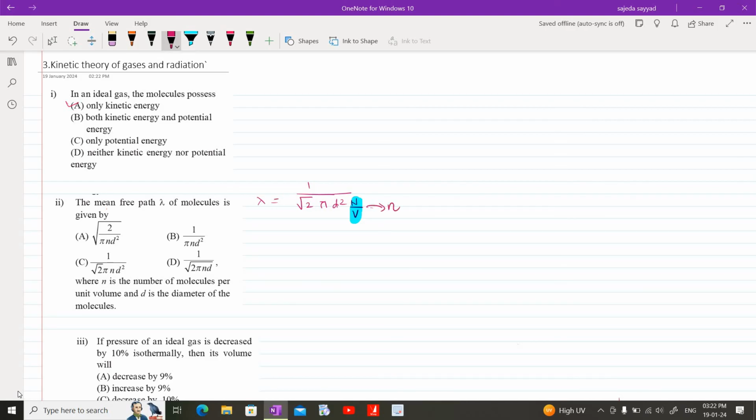It is denoted with small n. Therefore, the formula for mean free path lambda becomes 1 upon root 2 pi d square into small n. So answer to this question is option C.